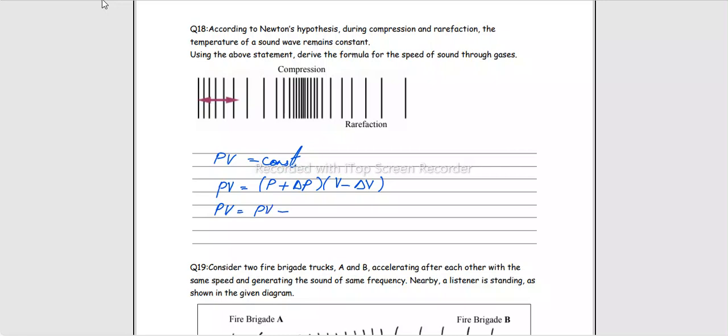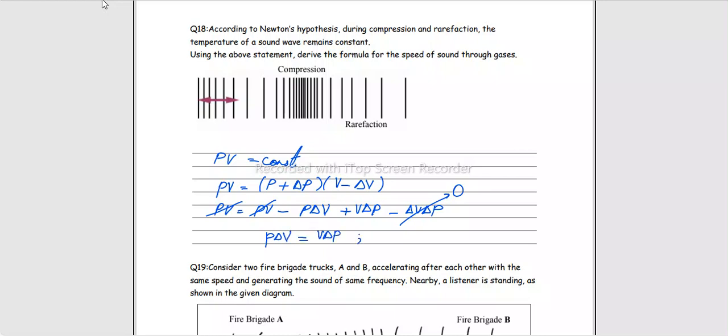We have PV minus P del V plus V del P minus del V del P. The product of two very small quantities will give you 0. Then this PV gets cancelled with this PV. We are left with P delta V equals V delta P.